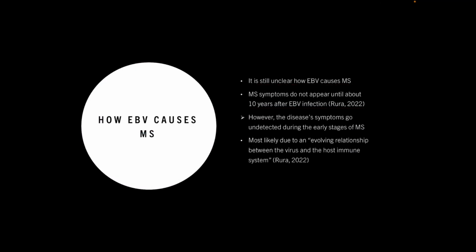It's still unclear how EBV causes MS. MS symptoms don't appear until about 10 years after the infection with EBV. However, it's important to note that MS's symptoms go undetected when somebody first has it, so it's unclear how soon after somebody is infected with EBV that MS actually appears. And the cause is most likely due to an evolving relationship between the virus and the host immune system.